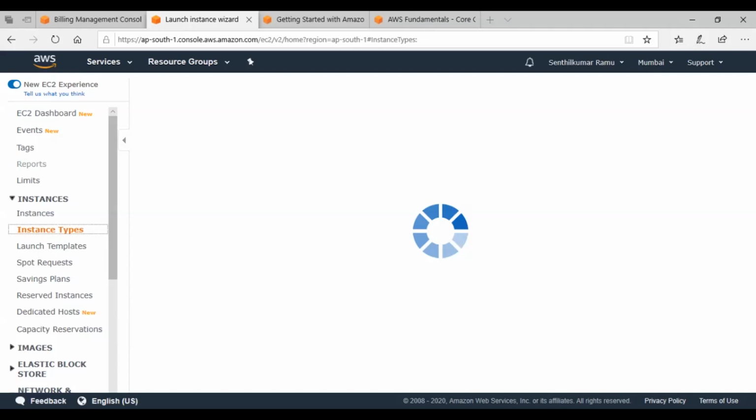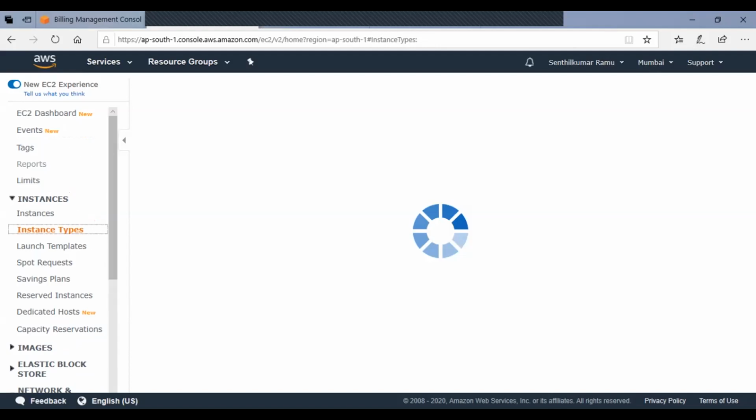I don't know why it is taking a lot of time. The instance creation is still on. We will wait for some more time. Generally, it doesn't take so much time.